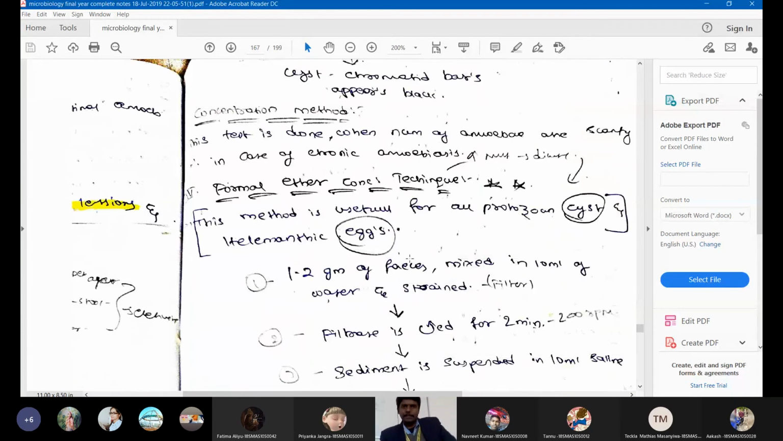Okay, I think this is not a flotation technique. Anyway, just remember this is called the formal ether concentration technique for identifying cysts and eggs. So we have direct techniques. In the direct techniques, we have 2 types: saline wet mount, and the second one is concentration technique. We will use saline wet mount to see the trophozoites and cysts of the parasite, and concentration technique is especially for detection of cysts. So cysts can be detected in the formal ether concentration technique.